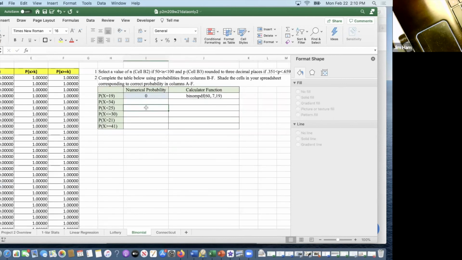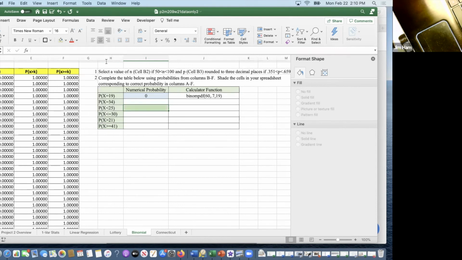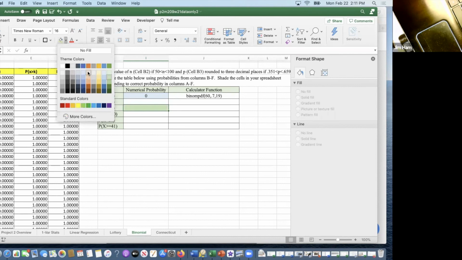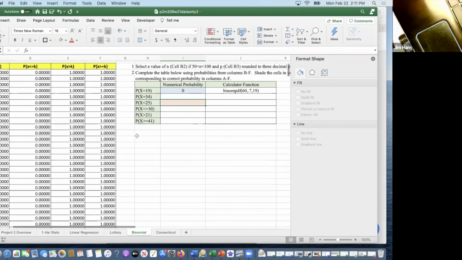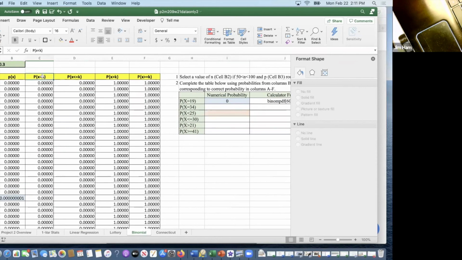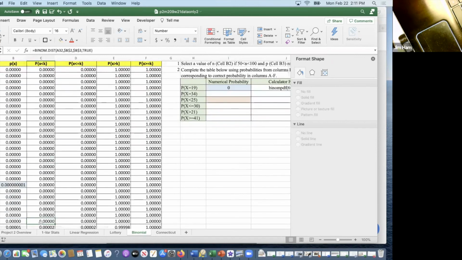For one like this, X is less than 25. Well, that would take all the values from 0 up to 25, not including 25. And so for this one, let me shade it in salmon color. So here you see the less than probability. Go down to 25. There it is again. So I can extend that one a little bit.